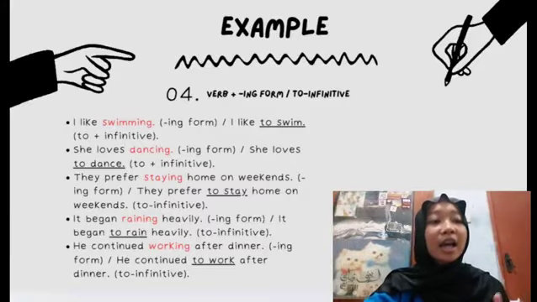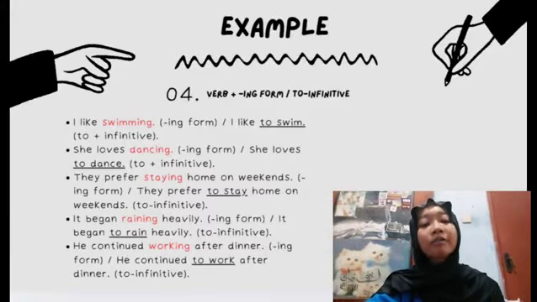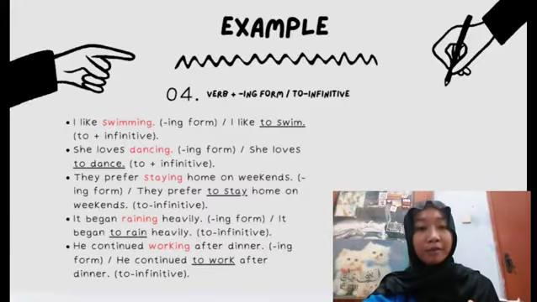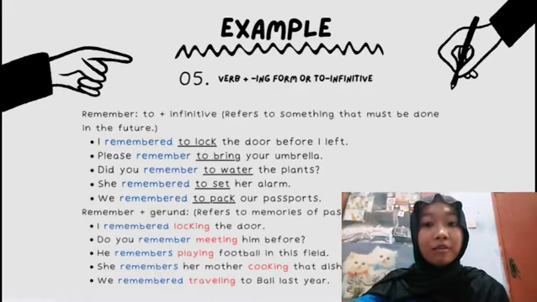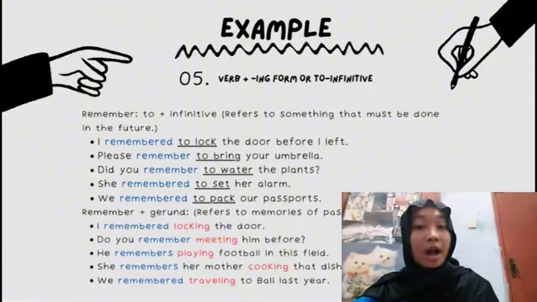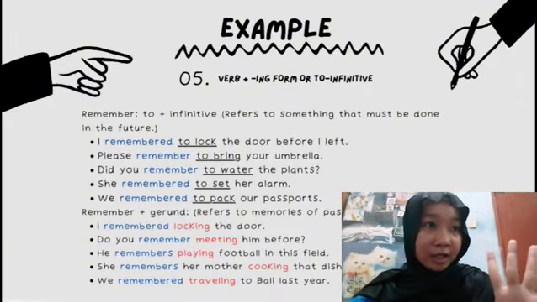Number 5, he continued working after dinner. The ing form is working, or he continued to work after dinner. The to infinitive is to work. Verb plus ing form or to infinitive. So I have 5 words for the examples.